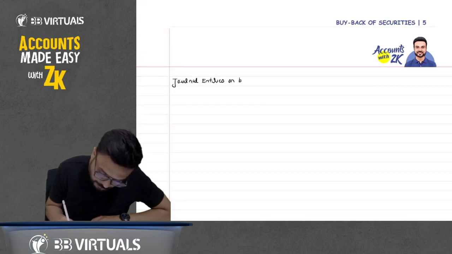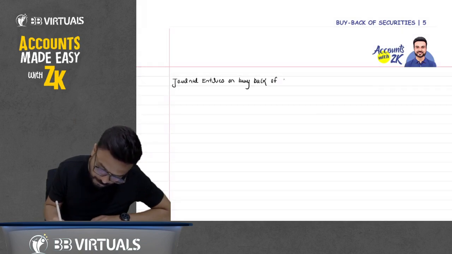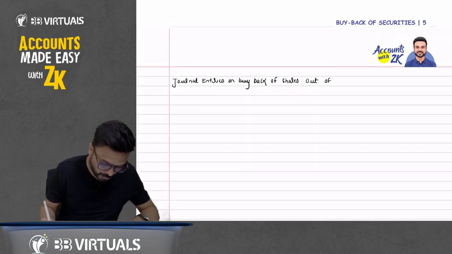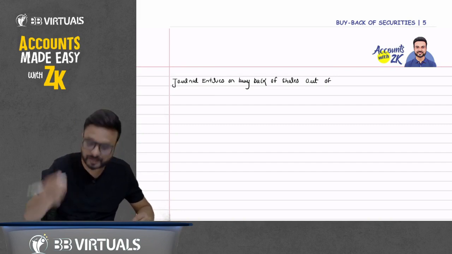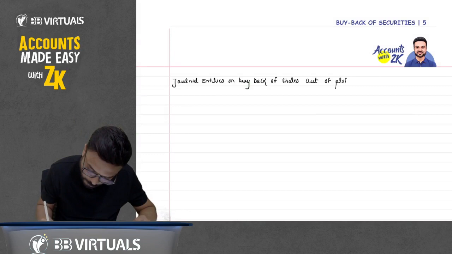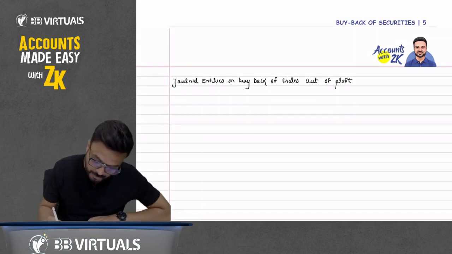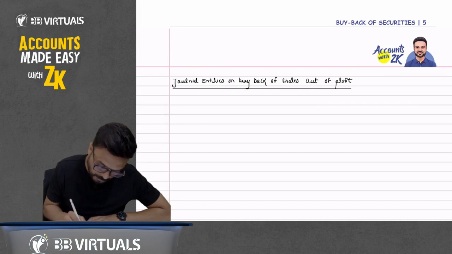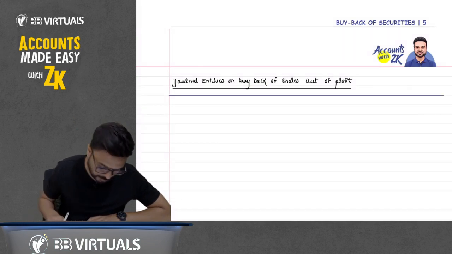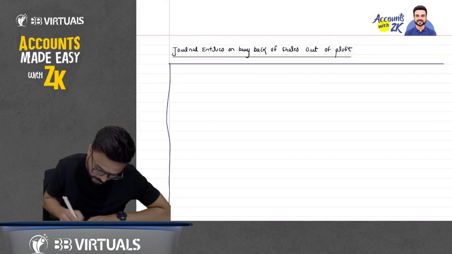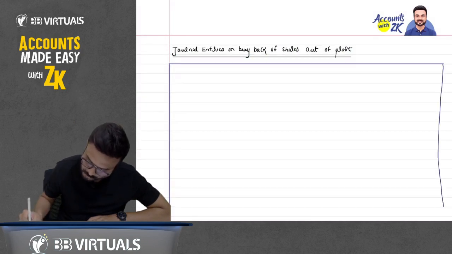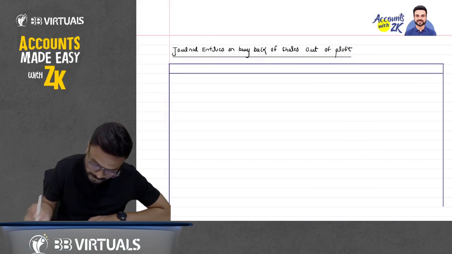Okay, on buyback of shares out of profit. Suppose let's first discuss that. So what journal entry do we pass when we do buyback out of profit? Okay, so let me draw for all these journal entries, just 1 minute.